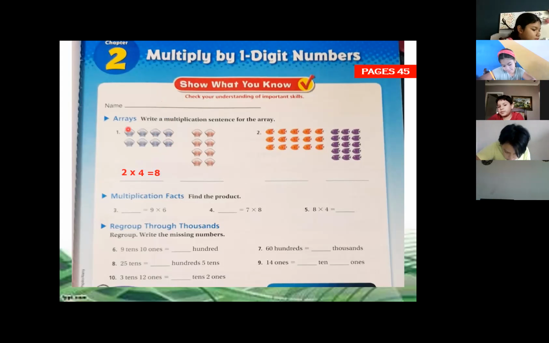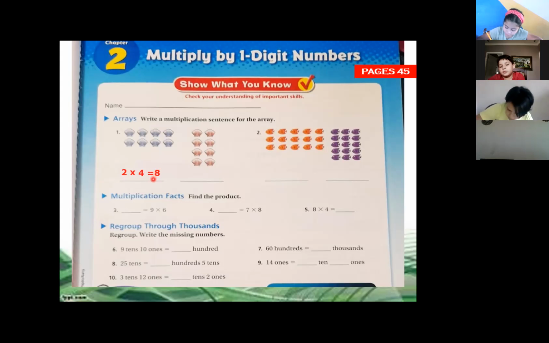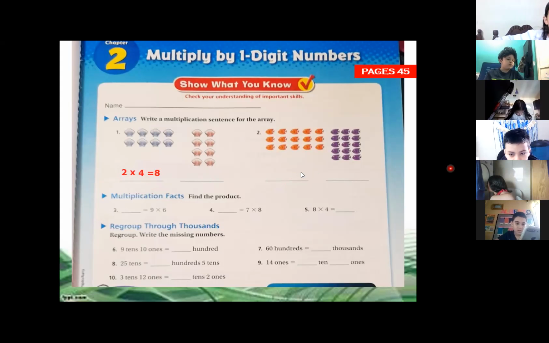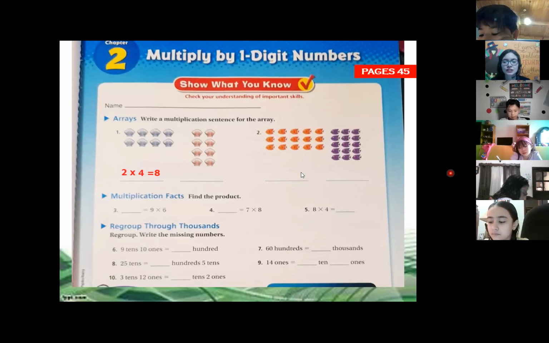So first we start with the rows, 1, 2, and then with the columns, 1, 2, 3, 4. As you can notice, we just count 2 times 4 equals 8. We didn't count one by one. We didn't say 1, 2, 3, 4, 5, 6, 7, 8. No, we count just the rows and the columns to get the total that we have. We have 8 because we multiply 2 times 4. It's the same if you count one by one, but remember that it's better to use the multiplication form because we get the answer fast. It's easier.